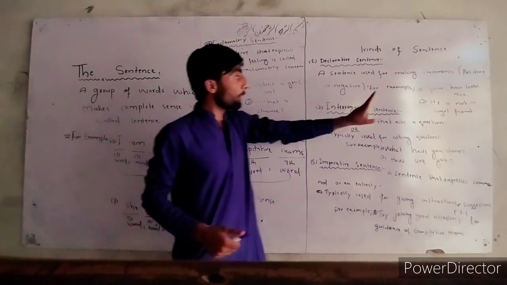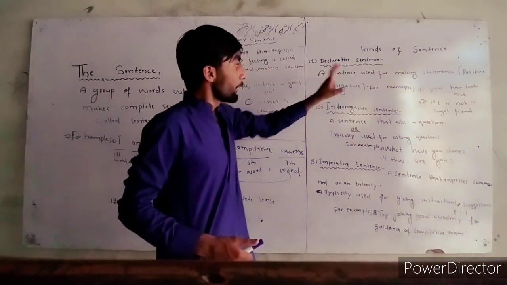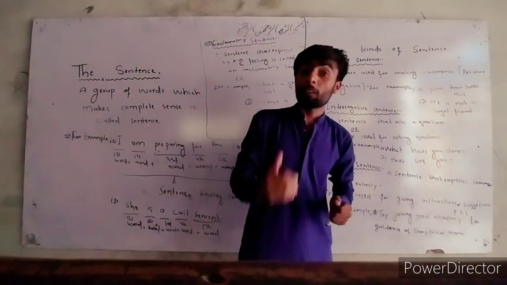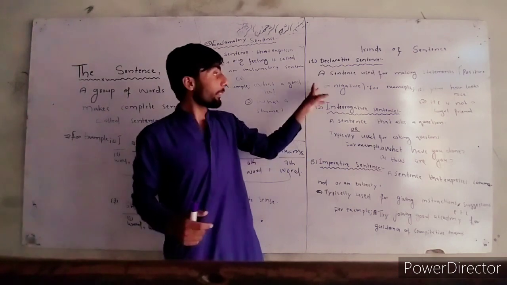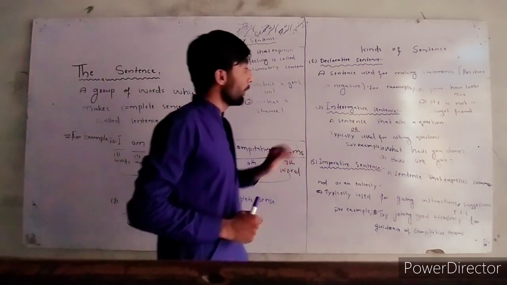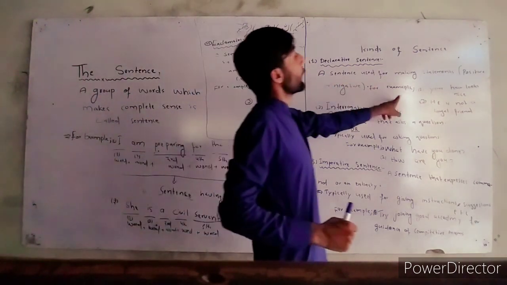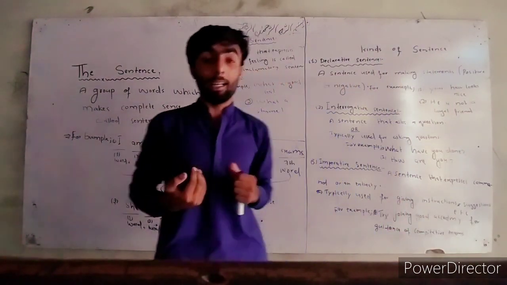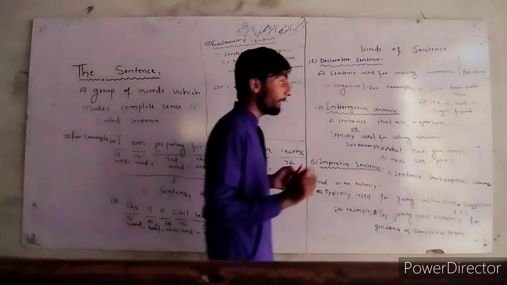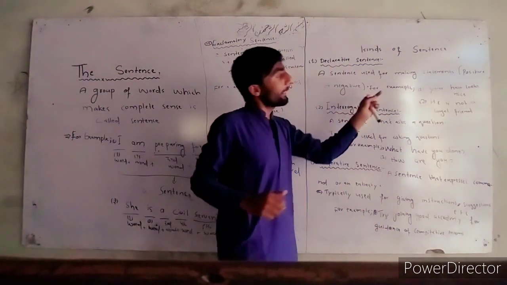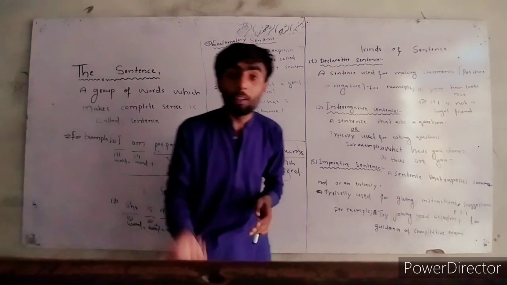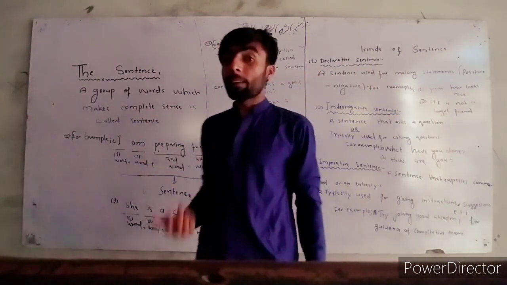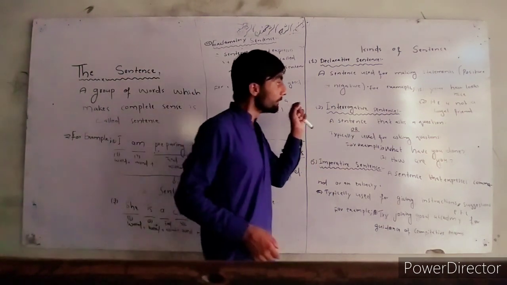A sentence used for making statements, positive or negative, is called a declarative sentence. For example, your hair looks nice. It states about your hair, that your hair looks nice. So it is a positive statement. How does it give a negative statement? The second sentence will show that.